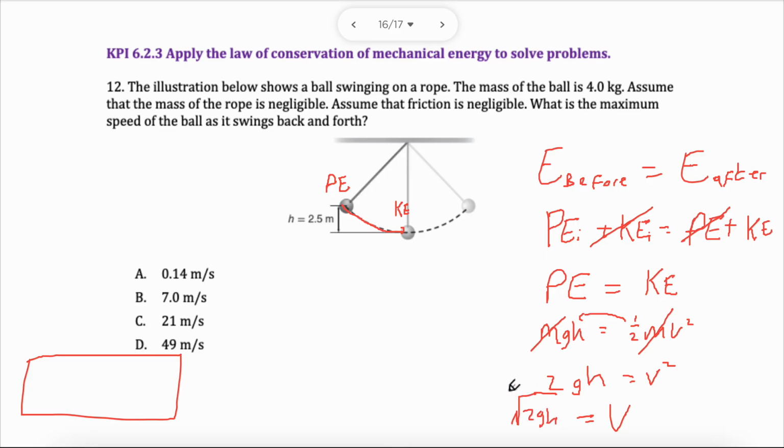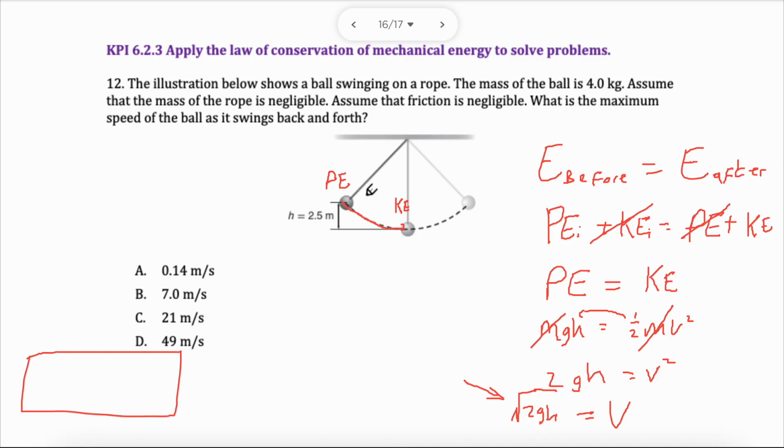By doing this, you can directly substitute the values for the height in this. The only thing you needed to know in this case was just the height. You didn't need anything else to find the speed. That leads me to my shortcut. My shortcut is this formula right here. This will always become this if there's only potential at the beginning and only kinetic at the end, and they swap. This will work. It won't work if it has a speed and potential at the beginning, then you won't be able to do that. You have to add them and do the long way.